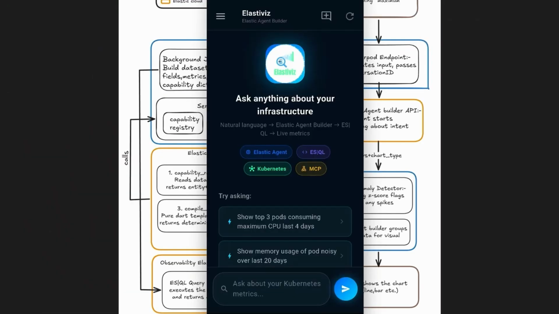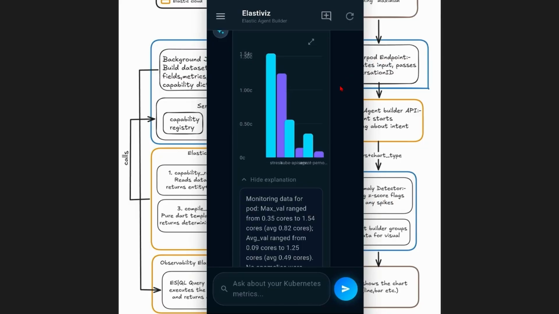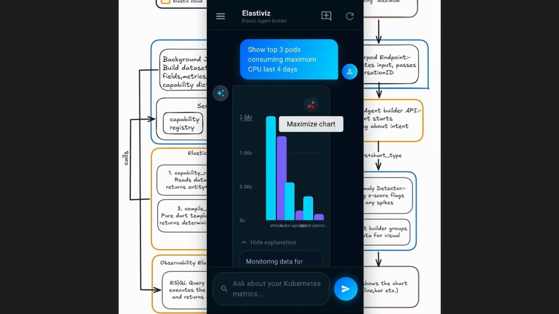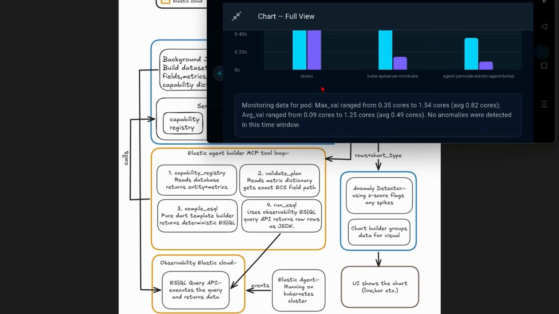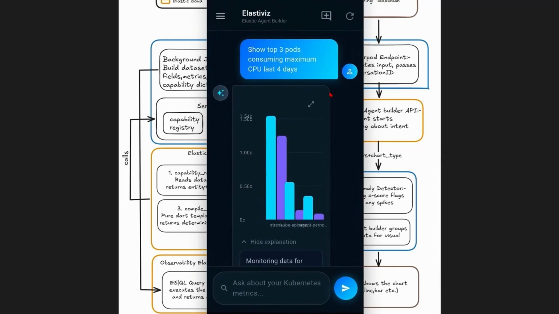So this is what our application looks like. This is what I asked for: show top 3 pods consuming maximum CPU for the last 4 days. It dynamically inferred that we need to plot a bar chart for this, and it accordingly plotted it and explained some of the things about it. As we can see, it was able to show that the stress pod is consuming the maximum CPU, that is 1.54 cores, and it also has the ability to remember the past query.